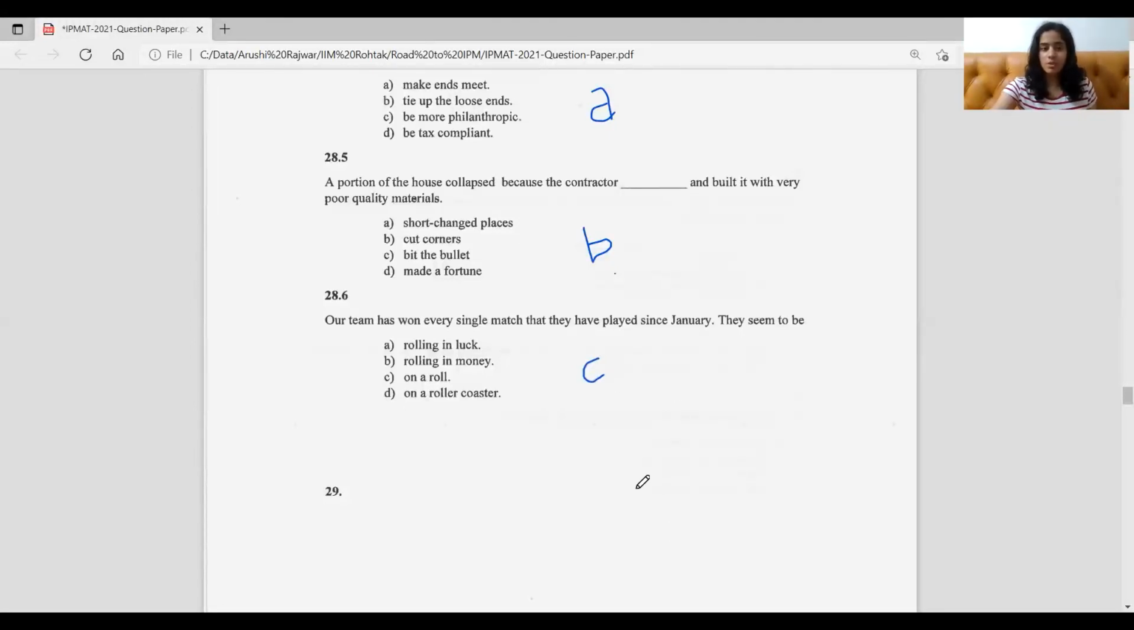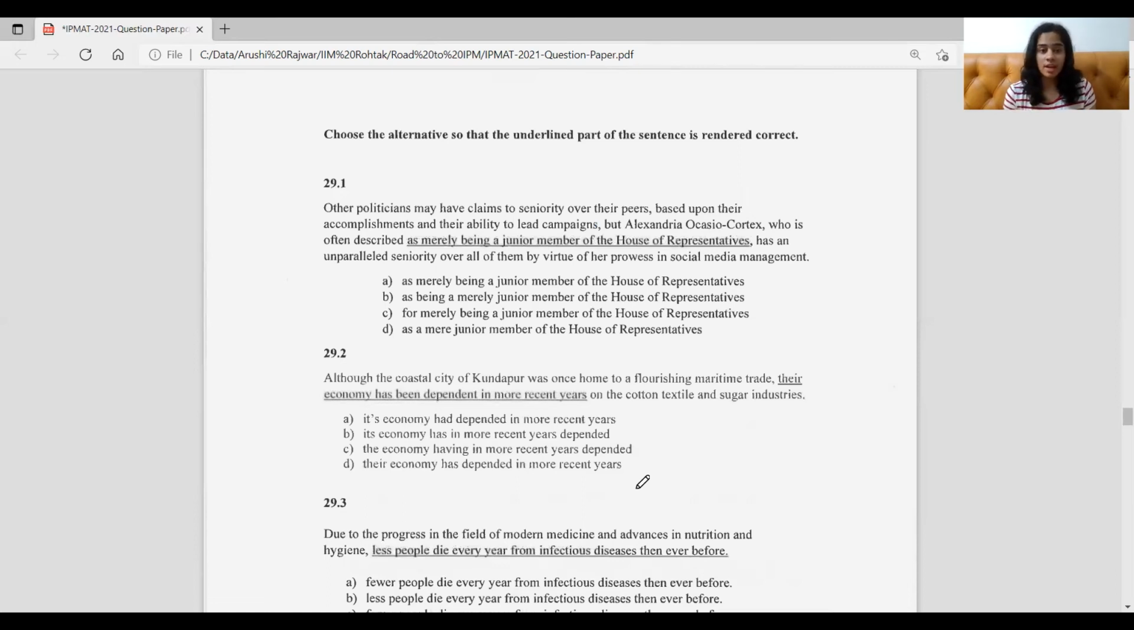So moving on to the next question, which is the 29th one. Here the question asks, choose the alternative so that the underlined part of the sentence is rendered correct. So we've got an underlined line and we just have to check which is the more appropriate one as compared to it. So let's read the small paragraph that we've been given. Other politicians may have claims to seniority over their peers based upon their accomplishments and their ability to lead campaigns. But Alexandria Ocasio-Cortez, who is often described as merely being a junior member of the House of Representatives, has an unparalleled seniority over all of them by virtue of her prowess in social media management.